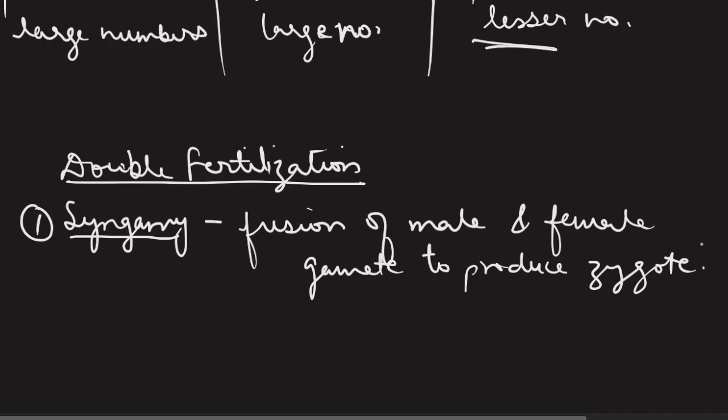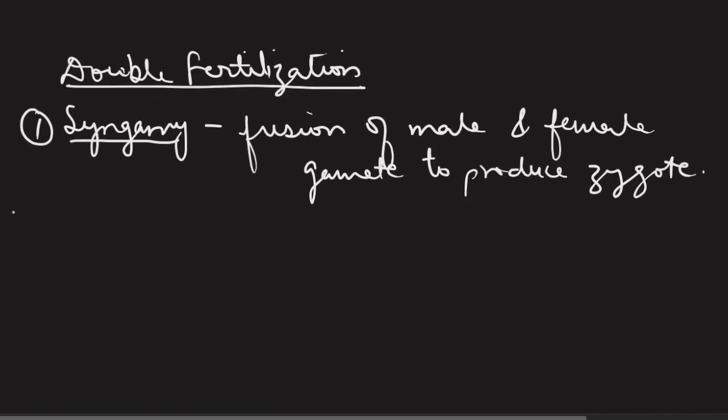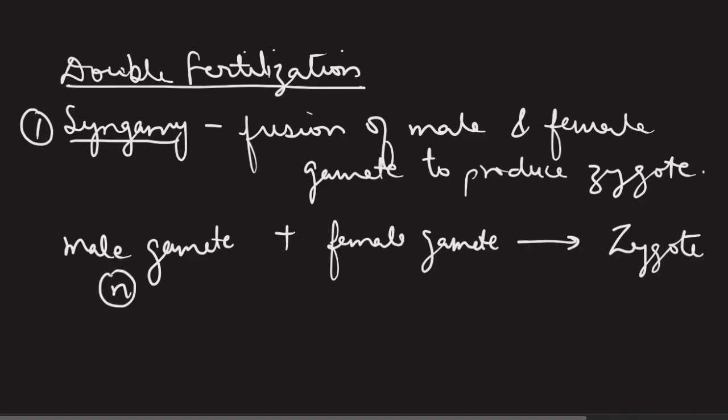So I would also represent syngamy in the form of a chemical equation representation. We can write it in this manner: male gamete plus female gamete results into zygote. This is a representation of syngamy, but whenever you write this representation, it will automatically come to your mind that something more can be added, and then you will realize that you can add the information about the ploidy of these 3 types of cells here: n, n and 2n.